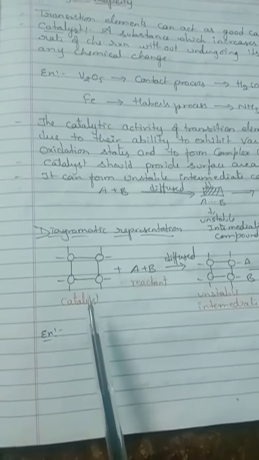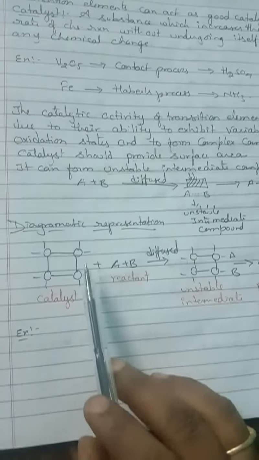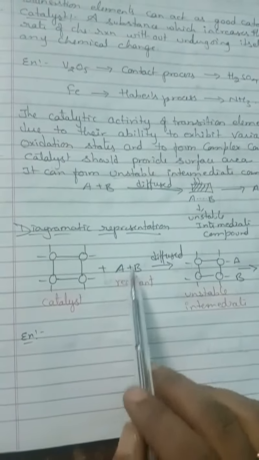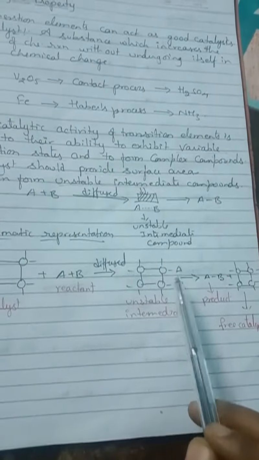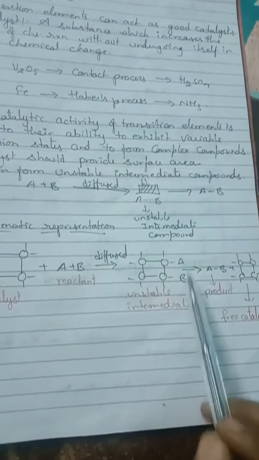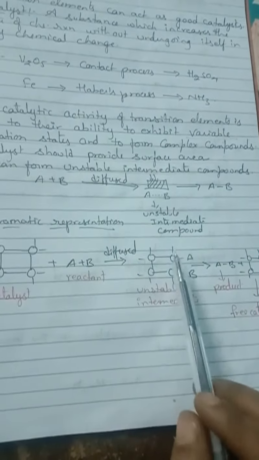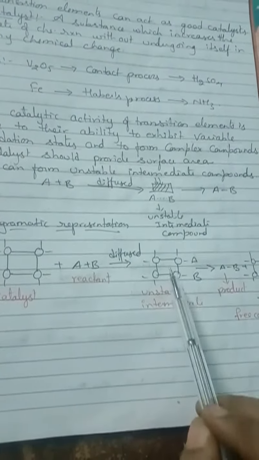This is the structure of the catalyst. Think I am taking an example. It is a catalyst reacting with the reactants A plus B. This reactant diffuses over the catalyst, then they form a bond between the catalyst and these reactants. Here a bond is formed. So the product which is formed here is an unstable intermediate compound.